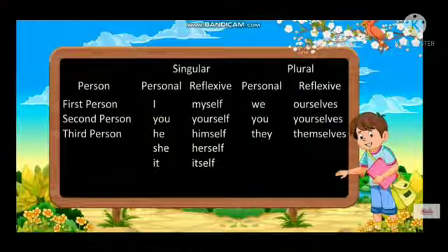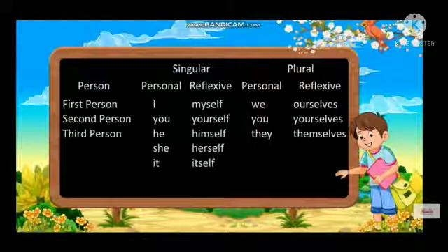Here, let's see the first person, second person, third person, singular and plural, personal and reflexive. First person singular: personal is I, reflexive is myself. In plural, personal is we, reflexive is ourselves. Second person, singular is you and reflexive is yourself.